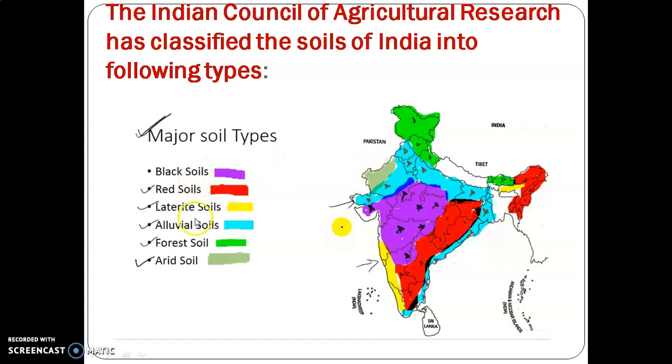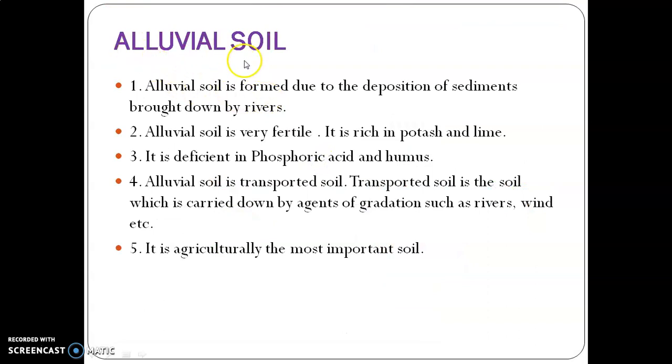But students, we have to learn these 4 types of soil as per our syllabus: black soil, red soil, laterite soil and alluvial soil. Alluvial soil: as we know, rivers bring lots of sediments from the mountains, which helps in the formation of alluvial soil. Alluvial soil is very important for agricultural activities because it is very fertile.